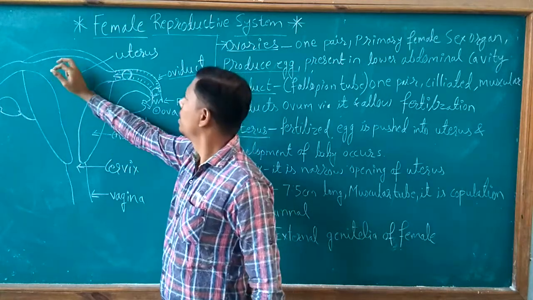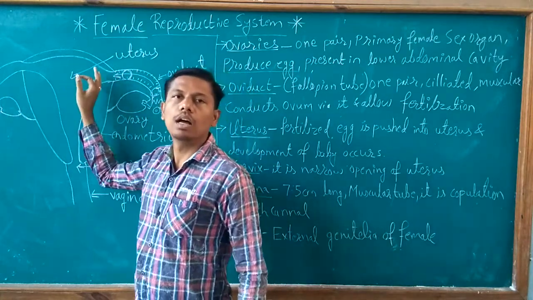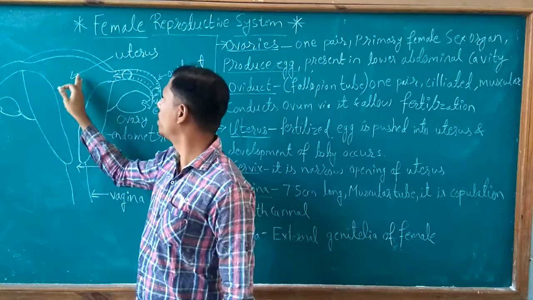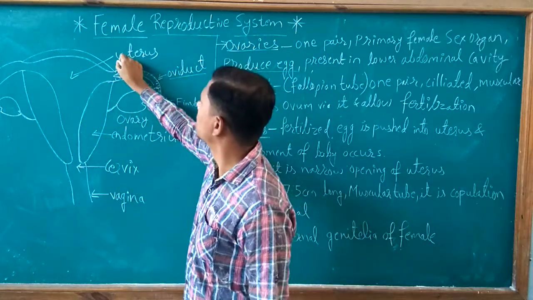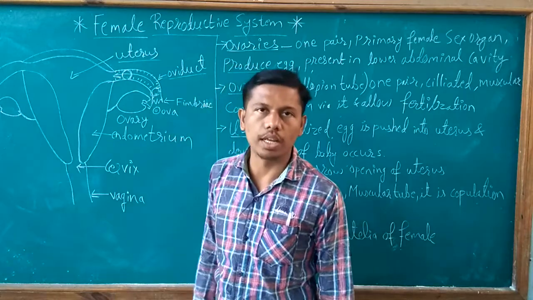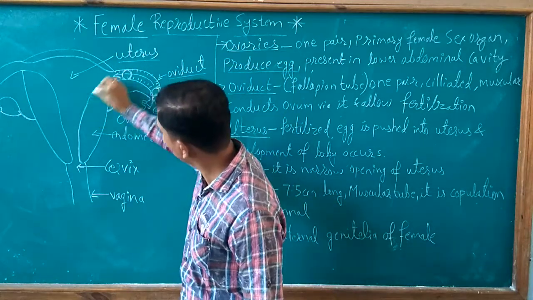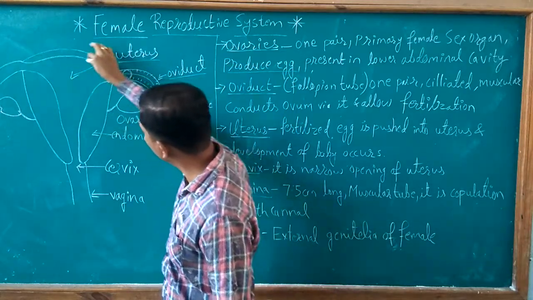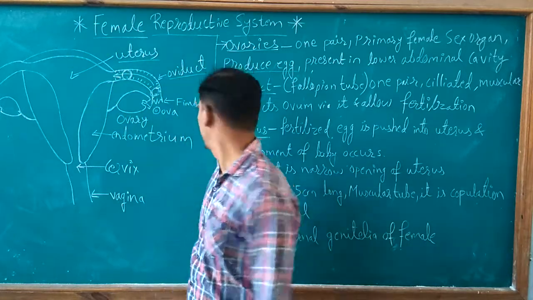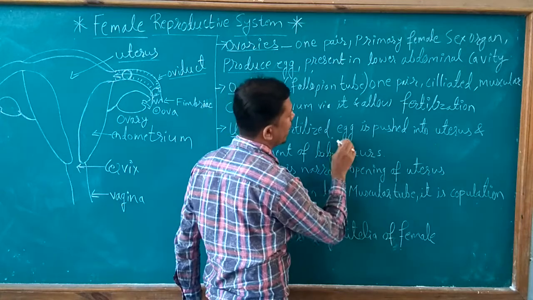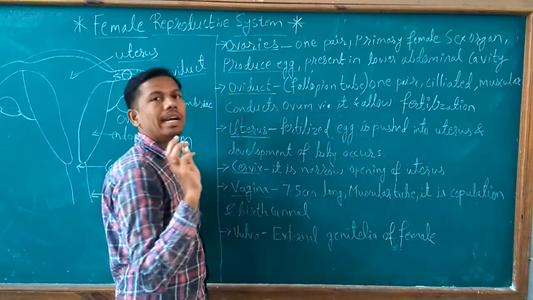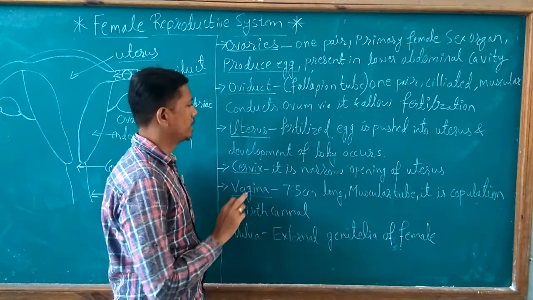Uterus is the empty space in the reproductive system of the female. This big empty space is nothing but the uterus. So what is the function of the uterus? This whole portion that you can see is the uterus. The function of the uterus is fertilization of the egg and then development of the egg.